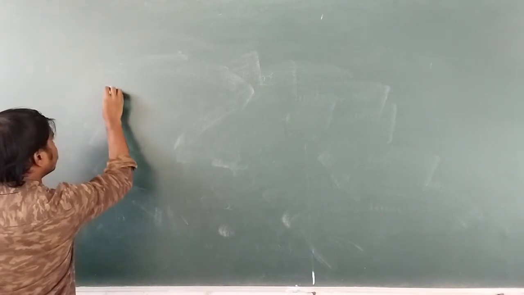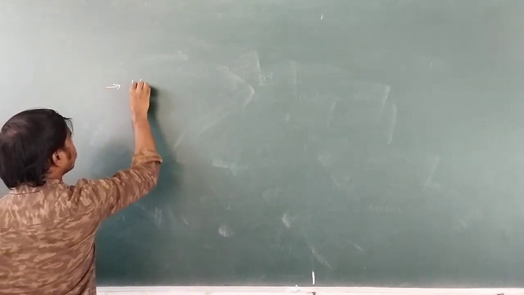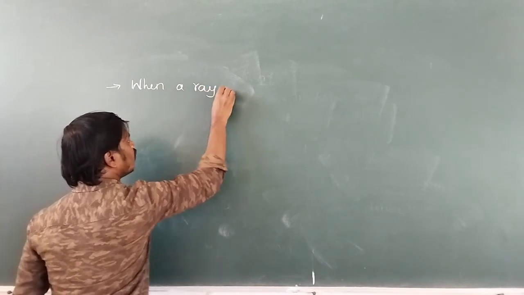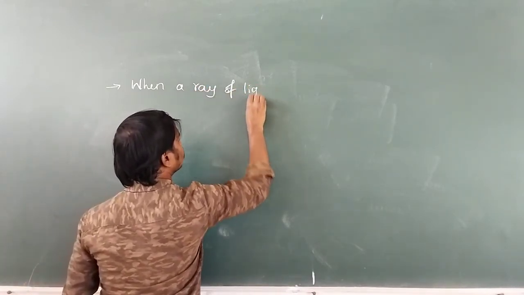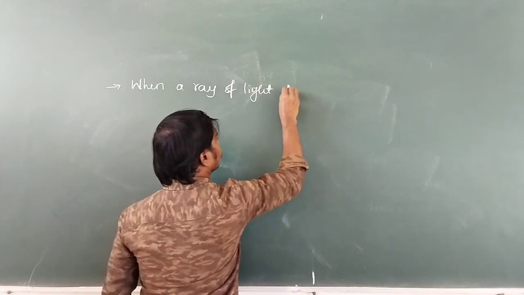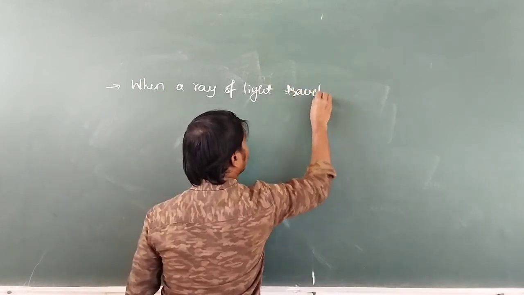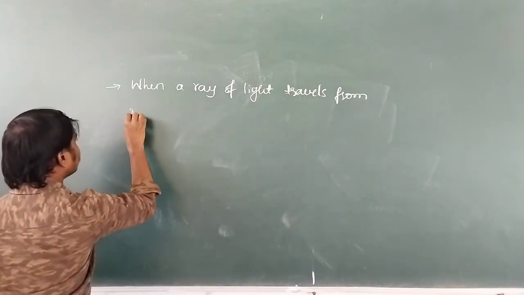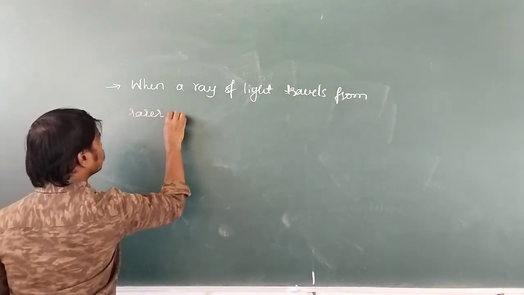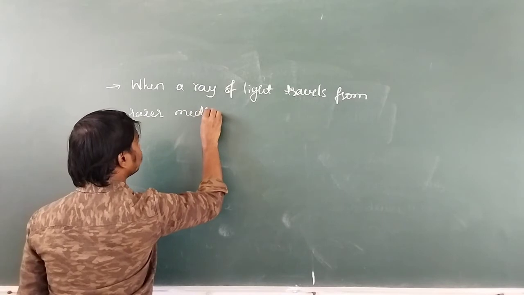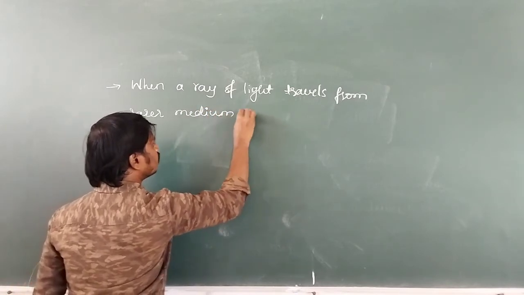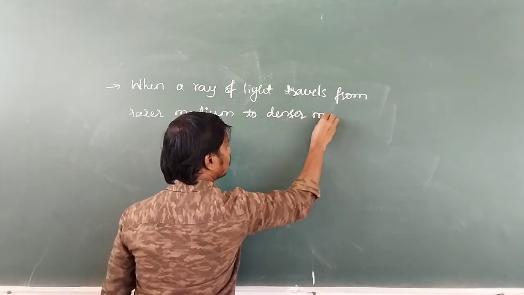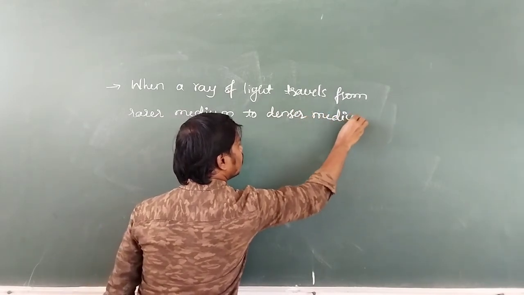See here, first case, when a ray of light travels from rarer medium to denser medium. For example, air medium to water.